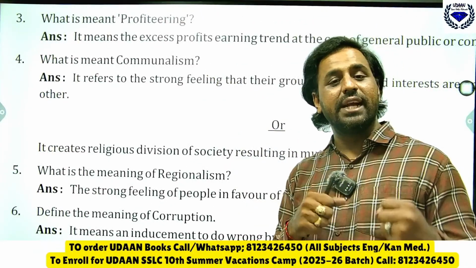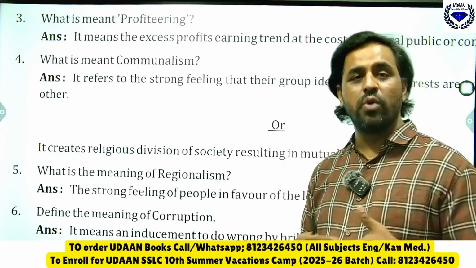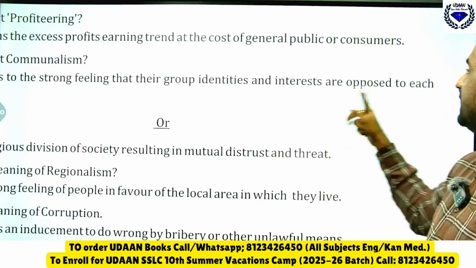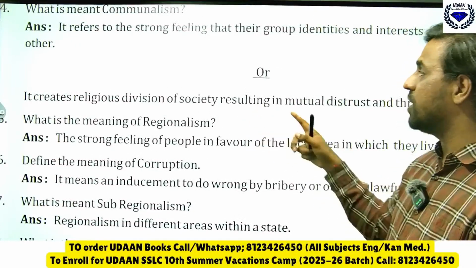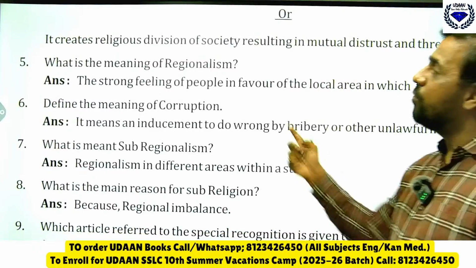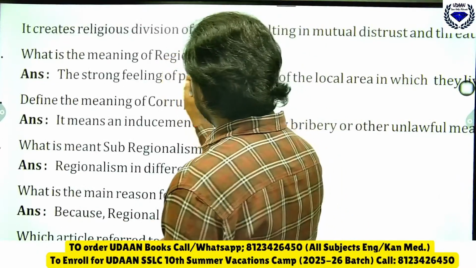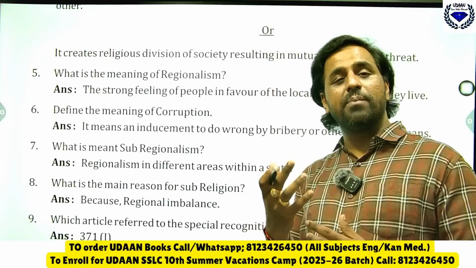What is meant by communalism? Communal means hating another religion, or loving your own religion excessively. It refers to a strong feeling that group identities and interests are opposed to each other, creating religious division of society resulting in mutual distrust and threat. What is the meaning of regionalism? See the word here, region. Region means love or affection to the place where you live.